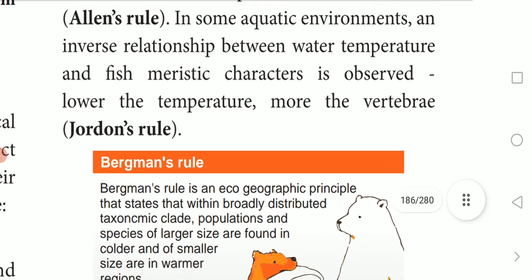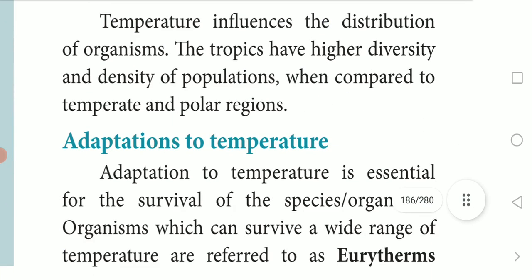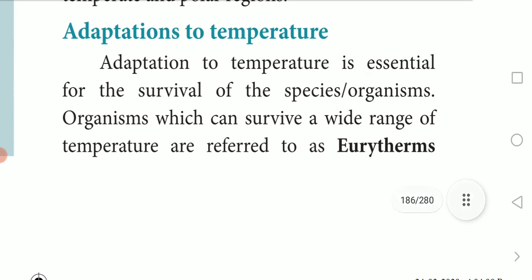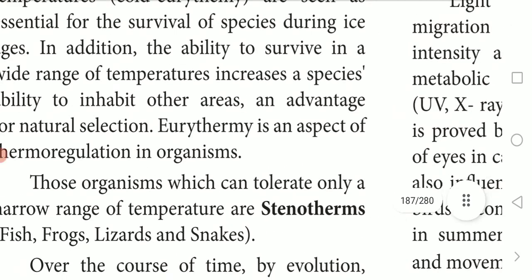The next one is adaptations to temperature. Adaptation to temperature is essential for the survival of species or organisms. There is one important word, 2 marks, underline eurytherms. Organisms which can survive a wide range of temperature are referred to as eurytherms. Just mark it out. Important, 2 marks.